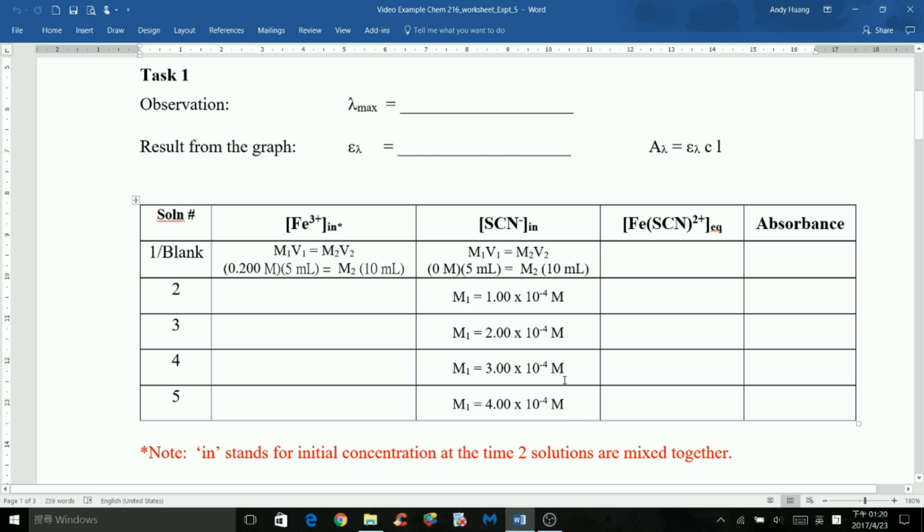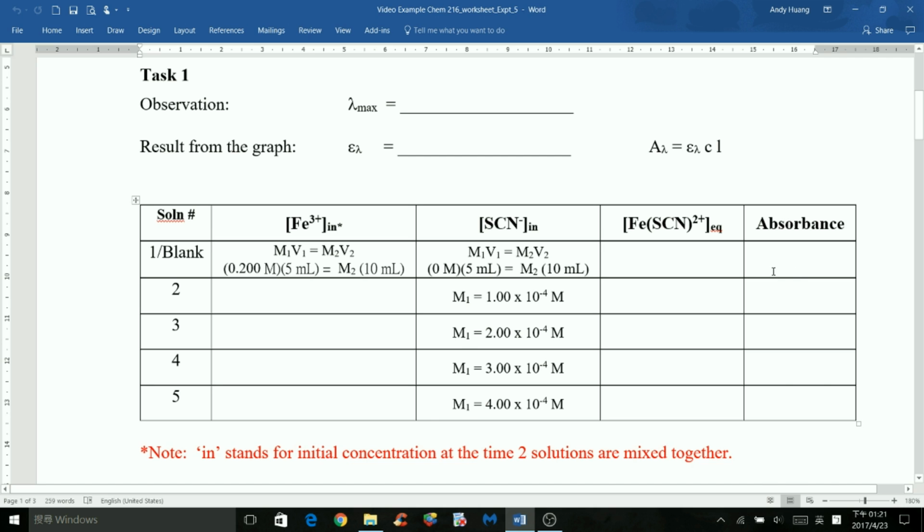After you make the 5 solutions by mixing 5 milliliters of iron 3 plus and 5 milliliters of thiocyanate solutions, you have to test the absorbance by using a spectrophotometer.